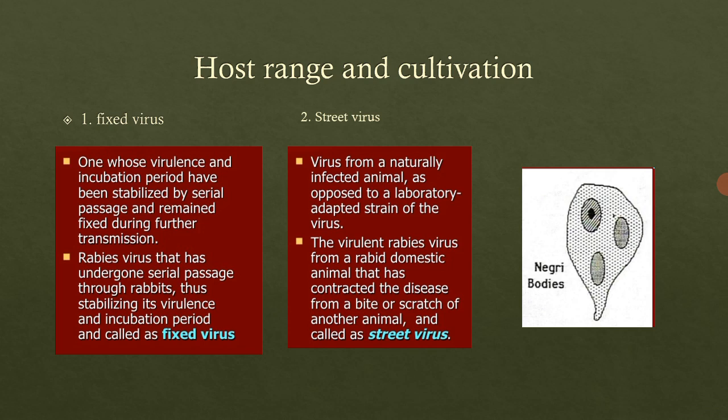In this, no laboratory methods are included in the street virus, that is naturally occurring from the infected animal.